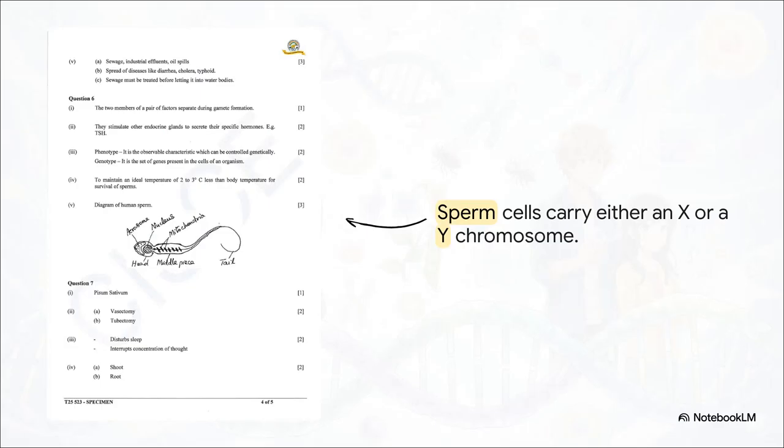Remember Mendel's law of segregation from earlier? Well, during gamete formation, these chromosome pairs separate. Because a female is XX, 100% of her eggs will carry an X chromosome. But the male gamete, the sperm cell, is different. Since the male is XY, during spermatogenesis, exactly 50% of the sperm produced will carry an X chromosome, and the other 50% will carry a Y chromosome.